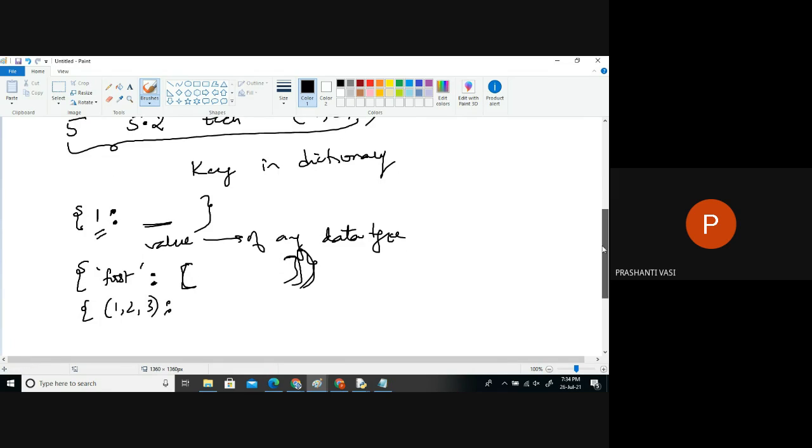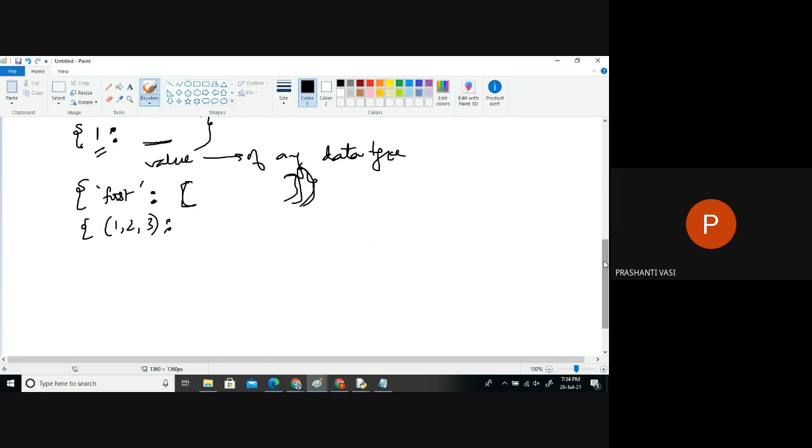Now, just like we want to store train details, we can get a trains list, and here I can collect the train numbers and the information about that train. All the details we can store in a set format or a list format. It's up to you how you want to store it.